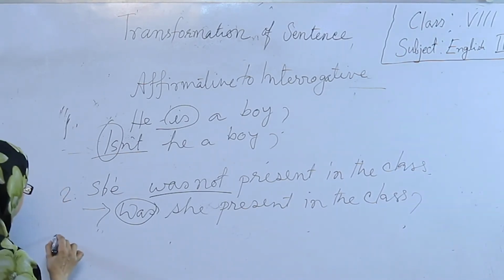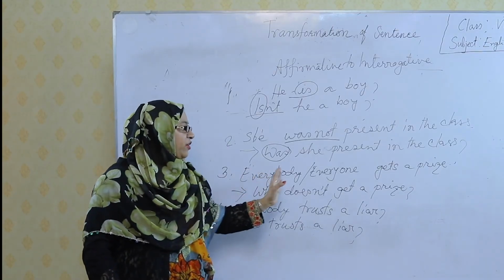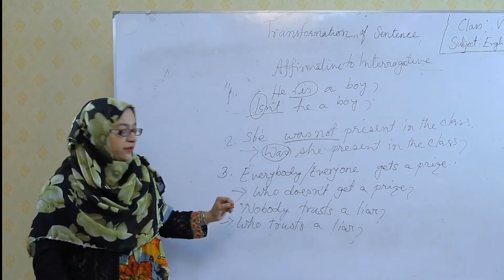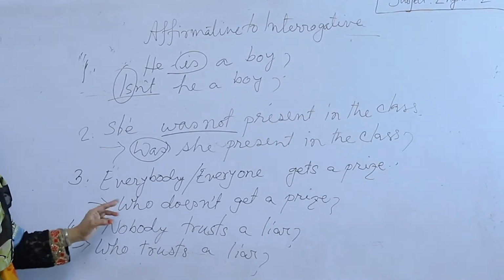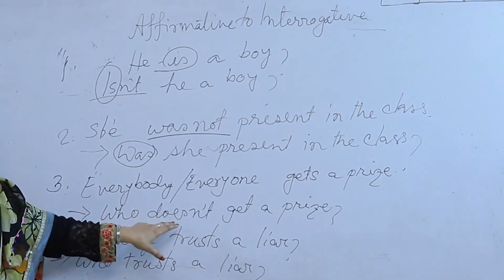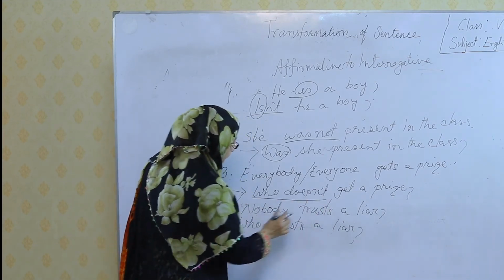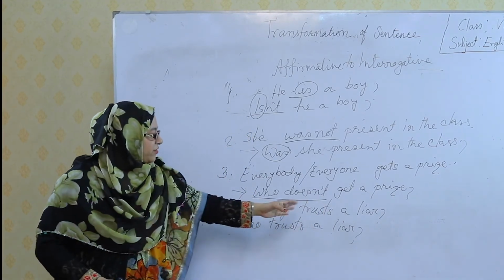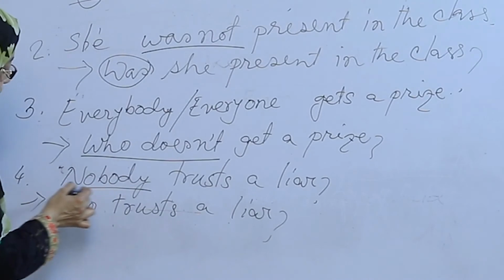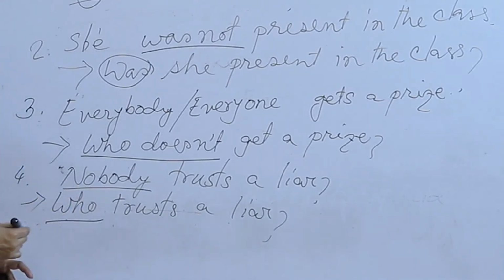And another one, the first one is everybody or everyone gets a prize. When we turn it into interrogative, we use who doesn't. Who doesn't? And the other one, nobody trusts a liar. This is the negative form. So, we use only who. Who trusts a liar?